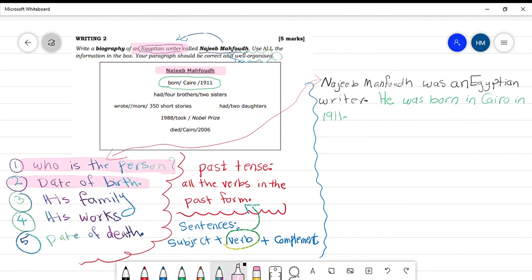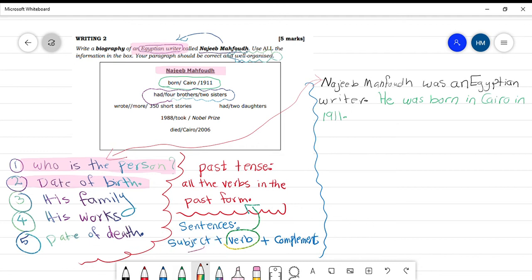Now, my dear students, we write sentence number 3. We will write the sentences about his family. Look at the information in the box. Where are the sentences about his family? Here I have one sentence, my students, about his family. Had 4 brothers, 2 sisters. So now we will go and write our sentence.